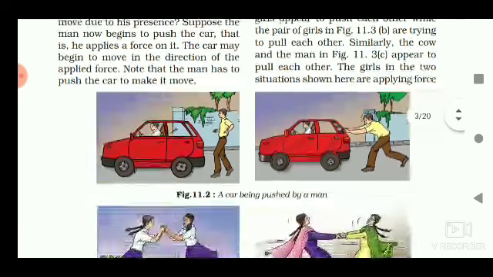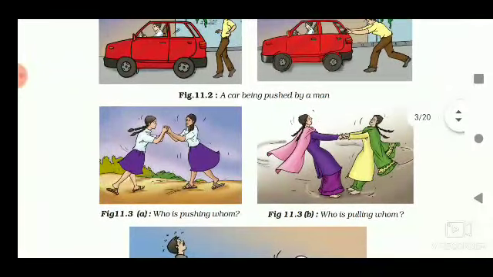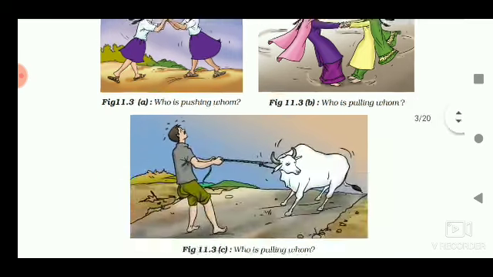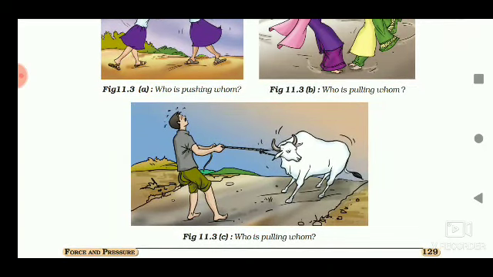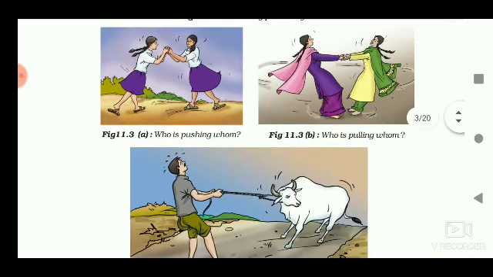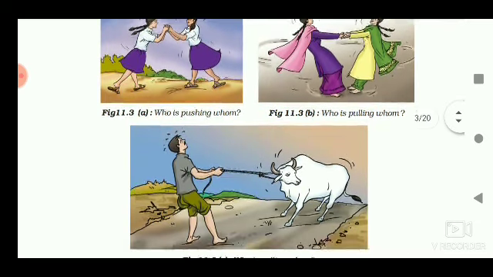Now there are some figures here, like figure 11.3a, two girls, who is pushing whom? In figure b, who is pulling whom? And in figure c, who is pulling whom? Here the person is pulling the cow and also the cow is pulling. So there is a pulling force acting on each other.